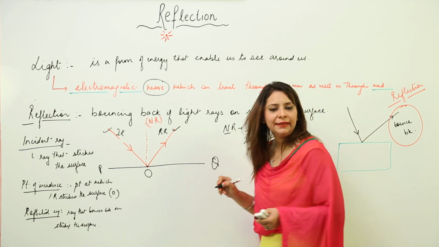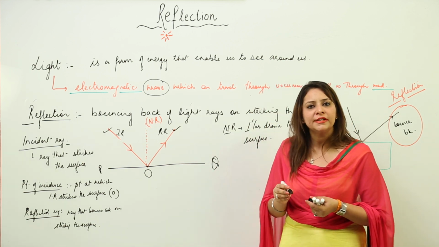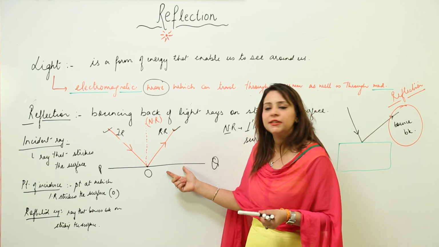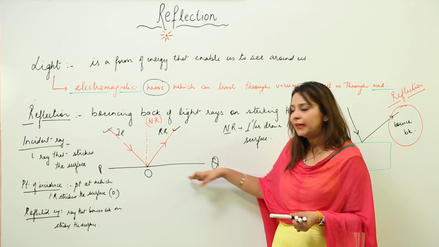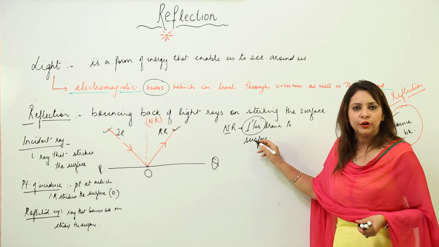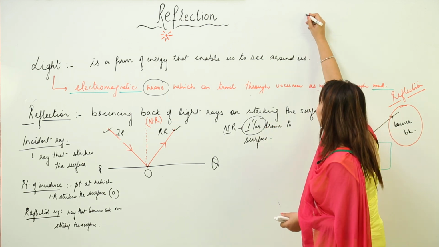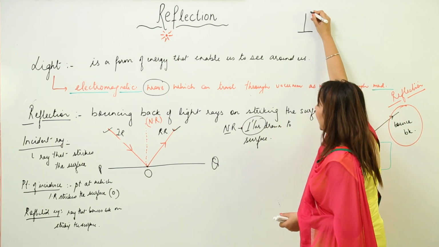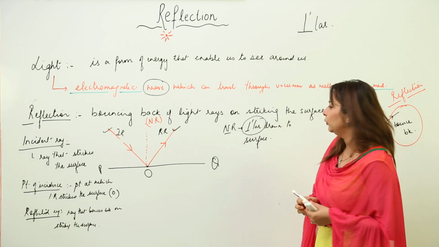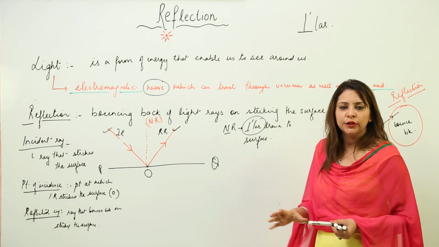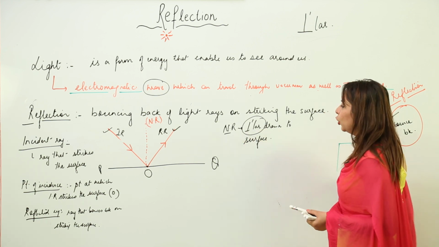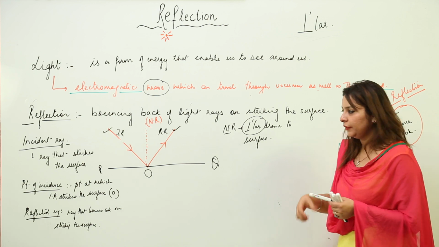You can also say that it is a perpendicular drawn to the point of incidence, even this is correct, but it is always better to say about the surface because this is a flat surface. And don't get confused with the symbol, this is a short form for perpendicular. You can also write the complete word perpendicular, either of it you can do. So a normal ray is a perpendicular drawn to the surface.